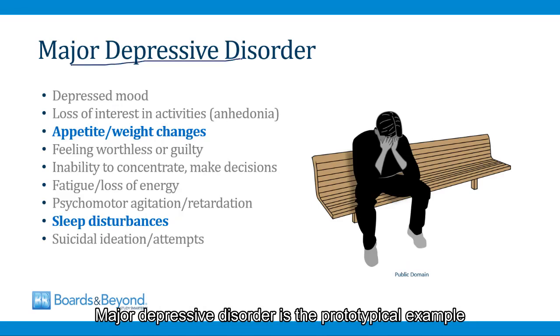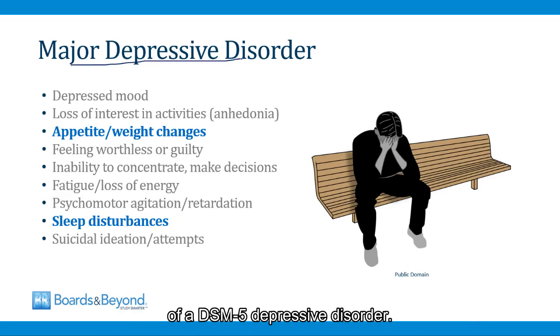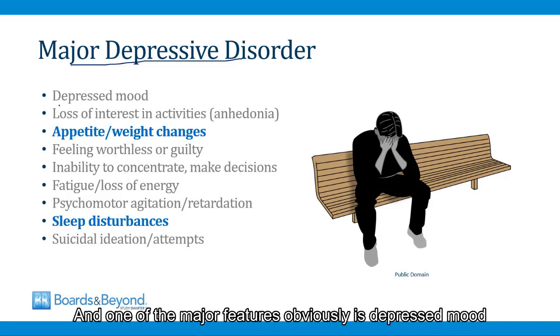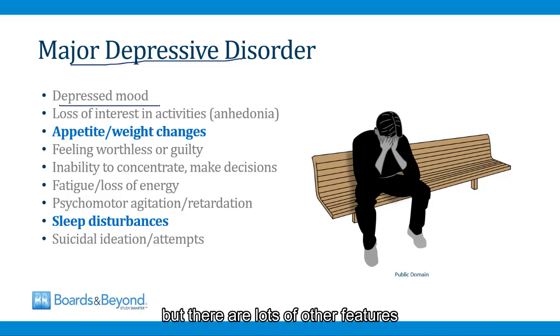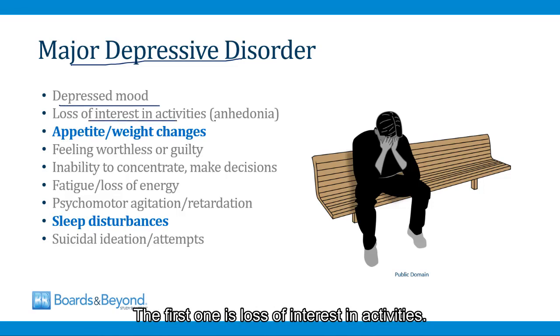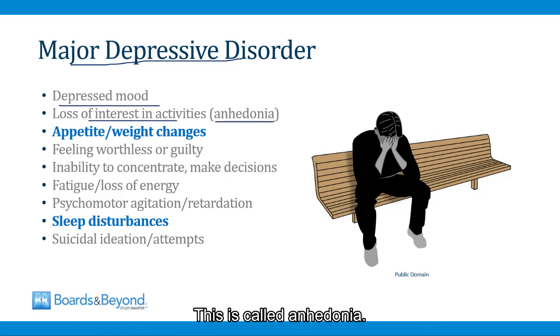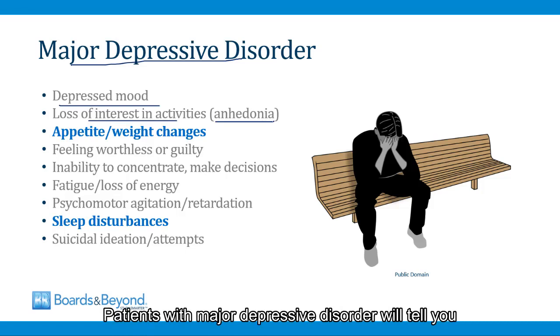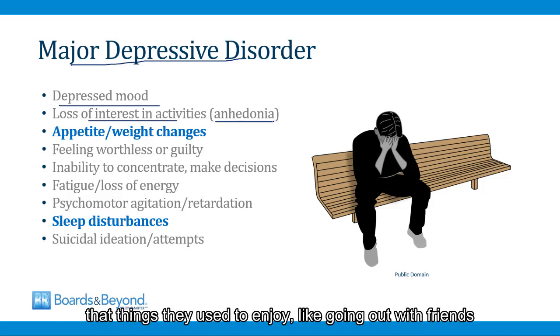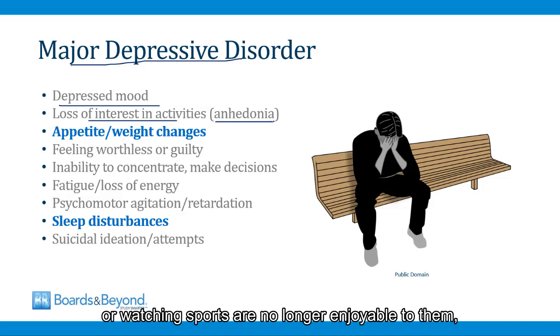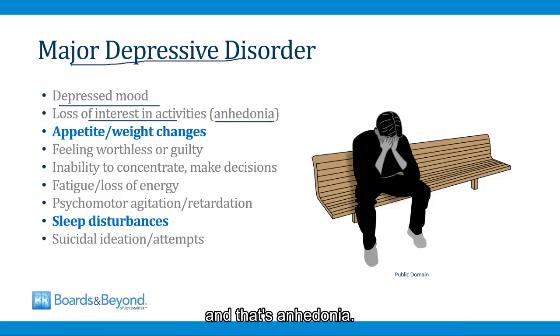Major depressive disorder is the prototypical example of a DSM-5 depressive disorder. And one of the major features obviously is depressed mood, but there are lots of other features and you need to be able to recognize them. The first one is loss of interest in activities. This is called anhedonia. Patients with major depressive disorder will tell you that things they used to enjoy, like going out with friends or watching sports, are no longer enjoyable to them, and that's anhedonia.